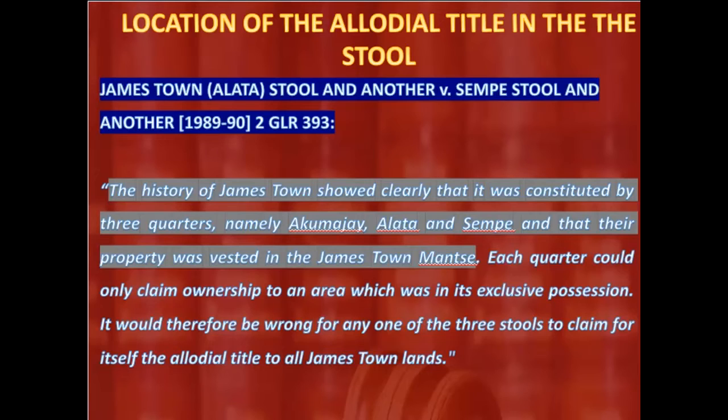And what the quarters could only do was to claim ownership to an area which was in their exclusive possession. But those quarters can never claim to be the allodial titles of those lands that are in their possession, because the person that has the allodial title to those lands is the Jamestown Stool.